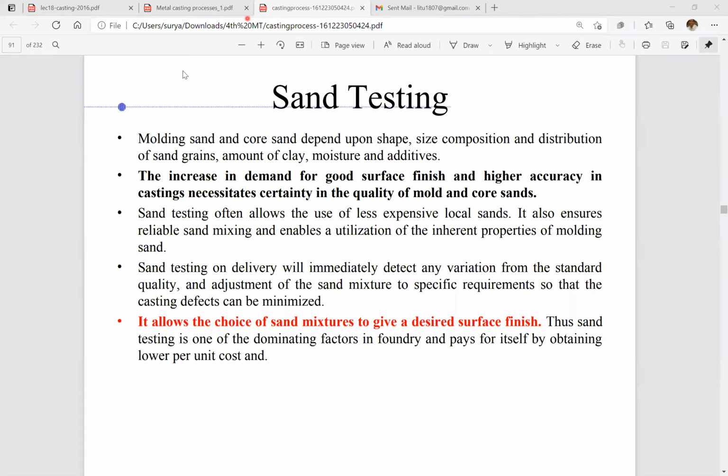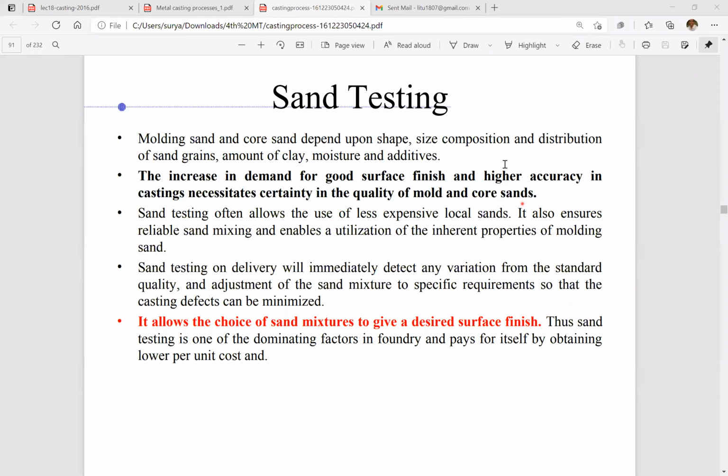Molding sand and core sand. Both the molding and core sands are tested, based on their size, composition, distribution of sand grains, amount of clay, moisture, and additives. All these things we have discussed. What is the role of the moisture? What is the role of the clay and additives? And what is the importance of the grain size there?